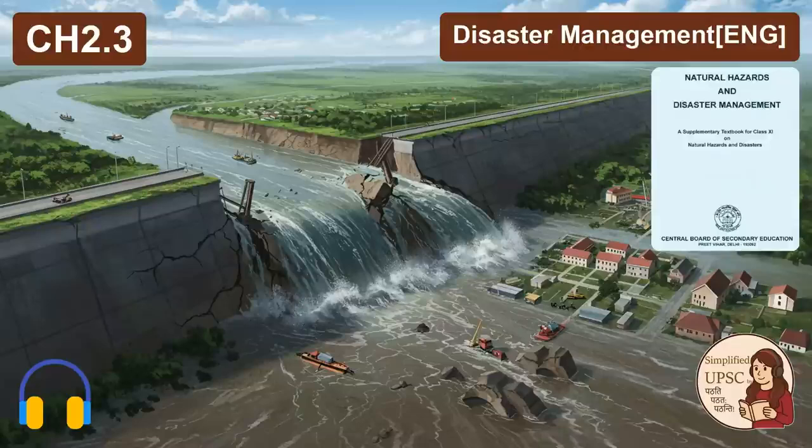Now, to really understand what this means, we have to look at the benchmark event, the 1999 Orissa supercyclone. Yes, this case study is absolutely essential. It struck on October 29th and 30th, 1999, hitting a 140-kilometer stretch of the Orissa coast. What were the numbers on that storm, the intensity? The numbers are staggering. Reported wind speed was between 260 and 300 kilometers.